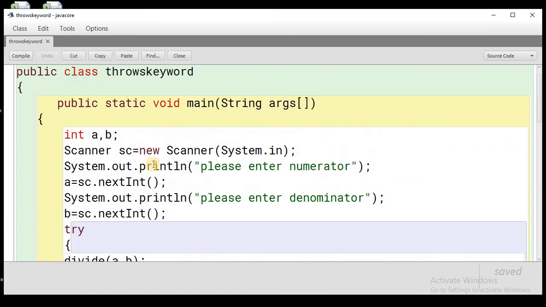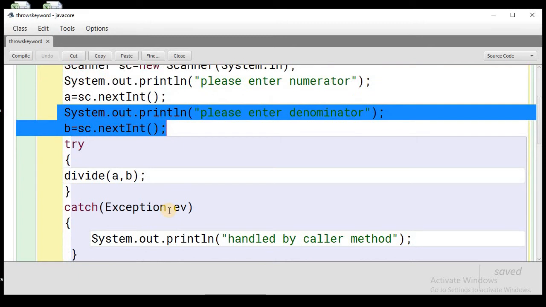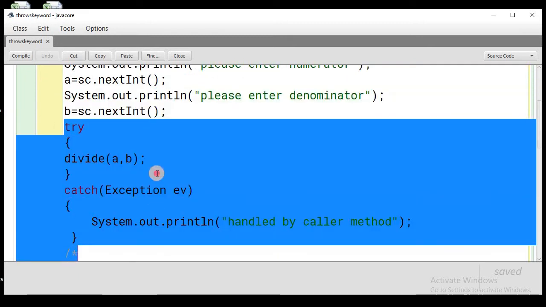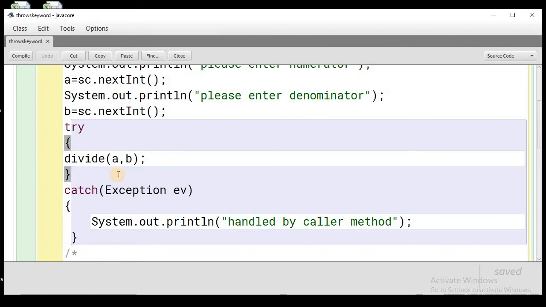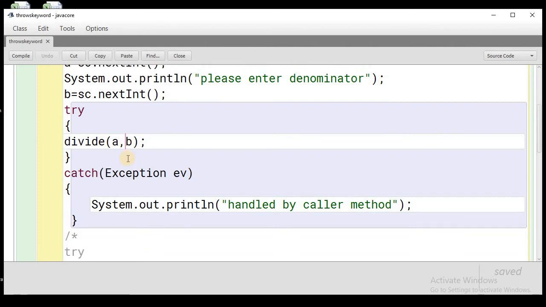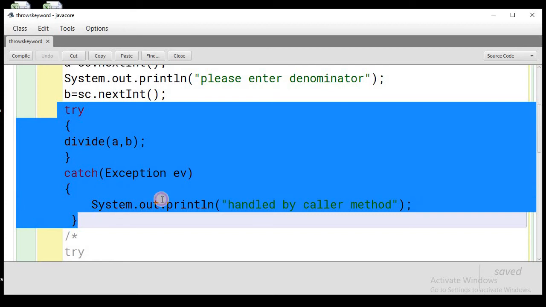As we can see, this is a main function in which I have input two numbers, A and B, from the user with the help of the Scanner class. Then I have used a try and catch block, and inside the try block I have called a divide method, where I pass two parameters, A and B, the numerator and denominator. Obviously the purpose of this divide method is to accept the numerator and denominator and print the division as a result. But I have kept the call of the method inside a try block, and then handled it with the catch block. Why I have done this?